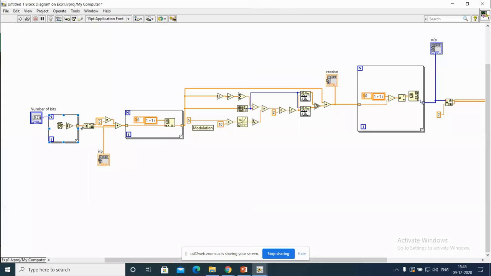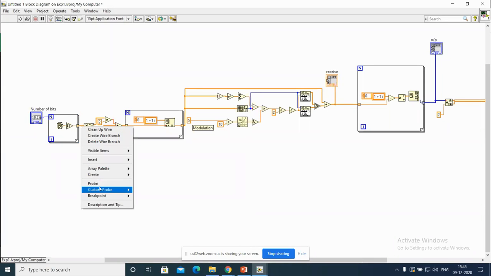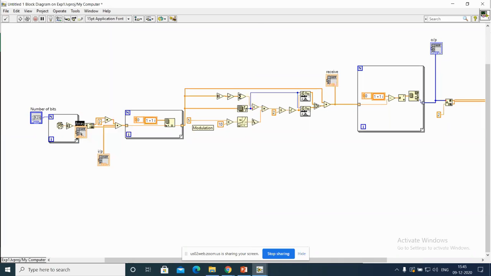These are the input bits, so I create an indicator for input bits.